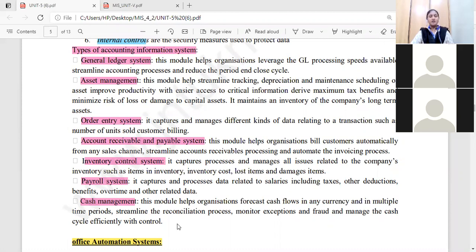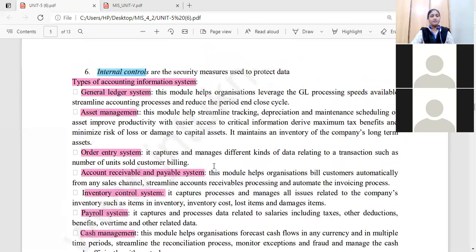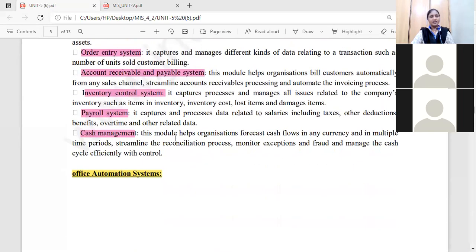Cash management: how cash flows in your organization, cash inflow and outflow. You have learned what the cash flow statement and fund flow statement are in the previous semester MEFA subject. How cash flows occur in any organization, that is the module of cash management. These are all the things we discussed in the last class.